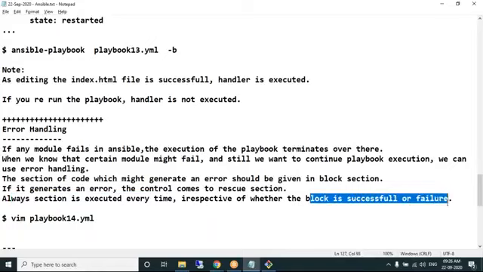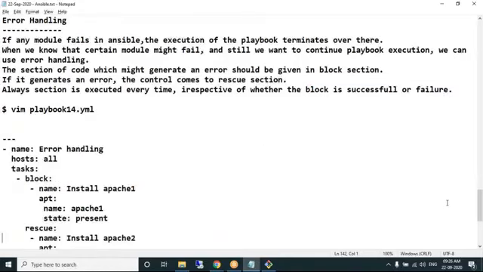I think in Java we can compare it to finally. If you are familiar with Java, there is a block called the finally block that gets executed at any point of time, whether the error has been encountered or not. In the same way, we have three sections here: block section, rescue section, and always section. Look at the playbook, try to understand the playbook.